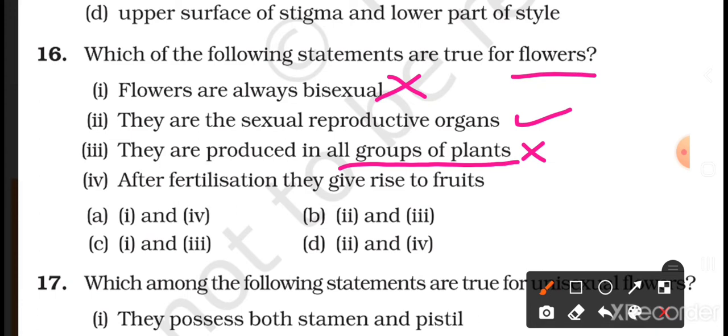And option 4 is, after fertilization they give rise to fruits. This is correct. After fertilization, the ovary develops into fruits containing ovules in the form of seeds. So the correct options are second and fourth. So the correct answer is answer D. They are the sexual reproductive organs, meaning flowers, and after fertilization flowers give rise to the fruits.